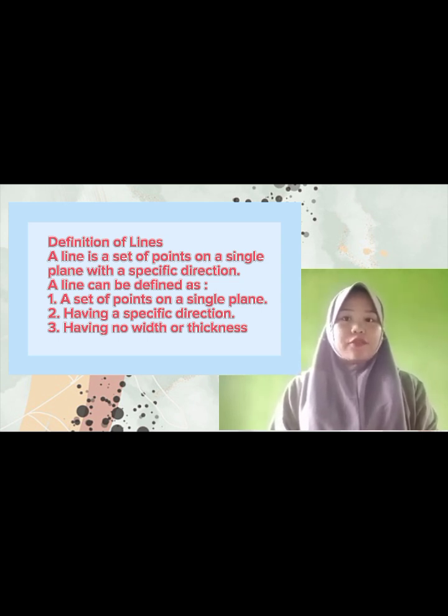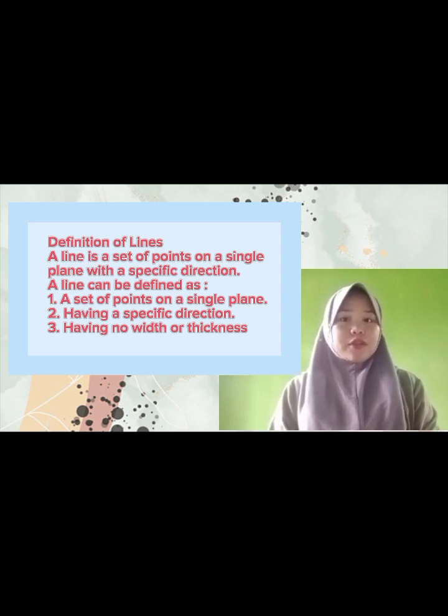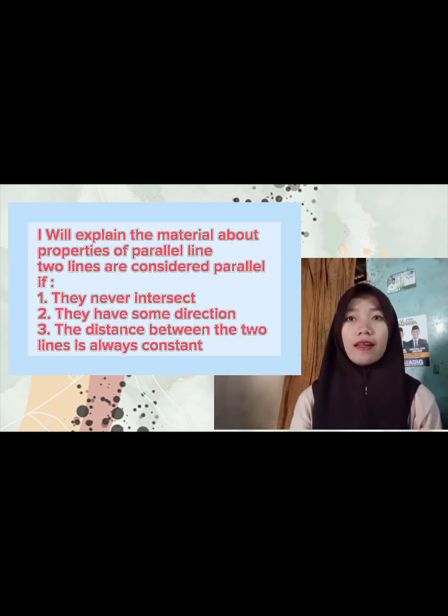A line can be defined as: 1. A set of points on a single plane. 2. Having a specific direction. 3. Having no width or thickness. I will explain the material about properties of parallel lines.